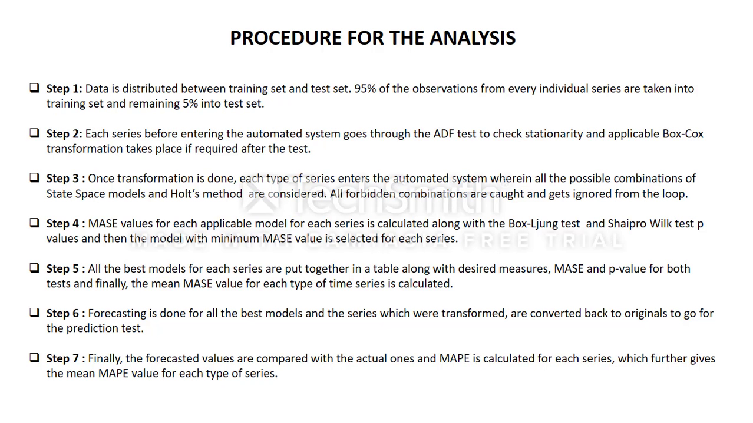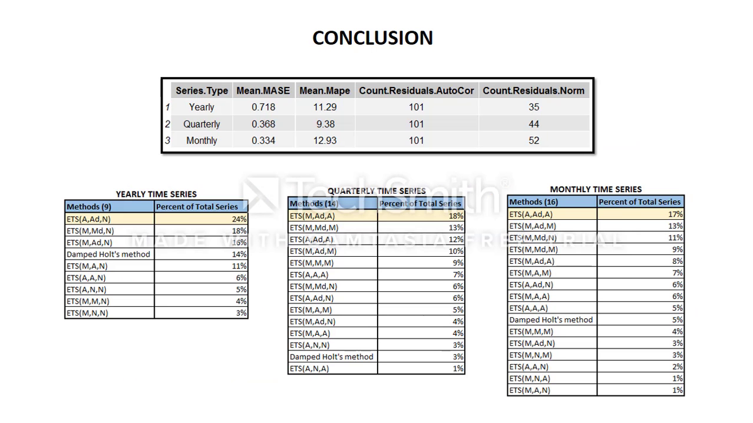Once every step is calculated for each type of series, we get the final data. The conclusion comes out to be that for the yearly series, the mean MASE value comes out to be 0.718 with a mean MAPE of 11.29%. In terms of quarterly, the mean MASE value for all series comes out to be 0.368 with a mean MAPE of 9.38, and similarly for monthly, mean MASE is equal to 0.334 and mean MAPE is equal to 12.93%.